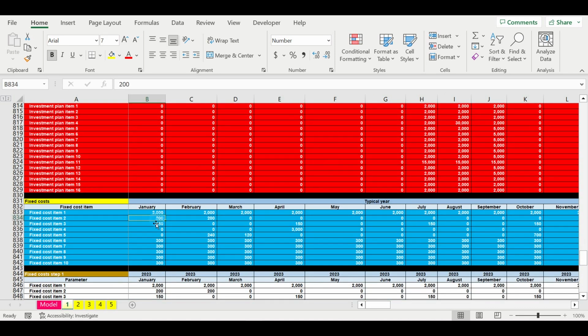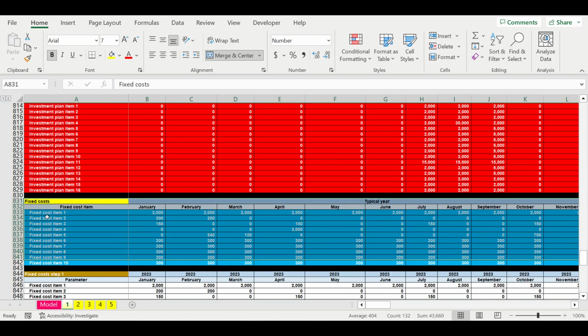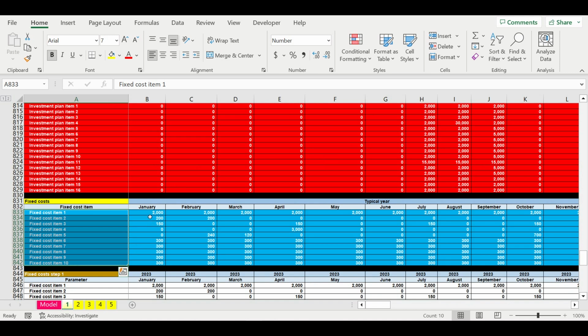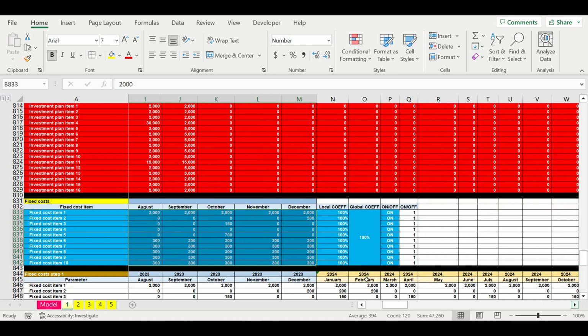Then we have the fixed costs. Here we specify what these costs are, and here we have the typical year where we specify whether these fixed costs have seasonality or not. Here we put the values of these expenses.